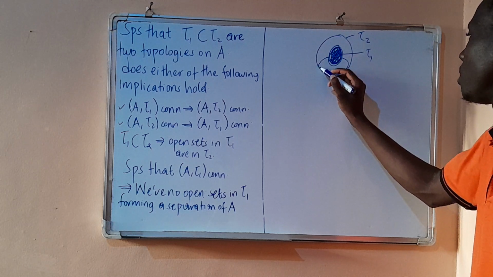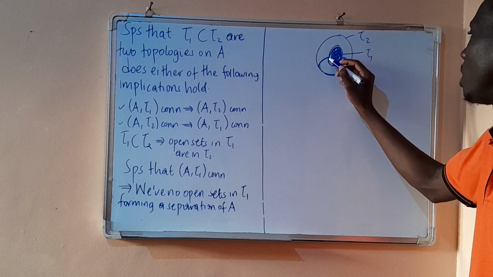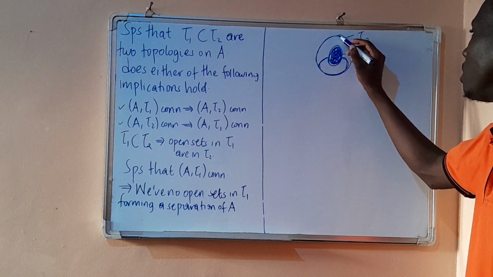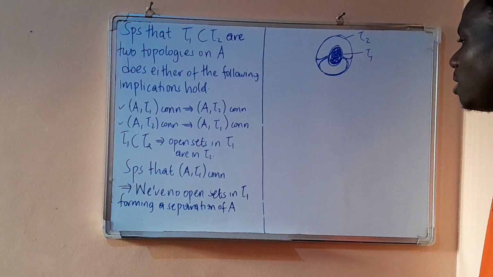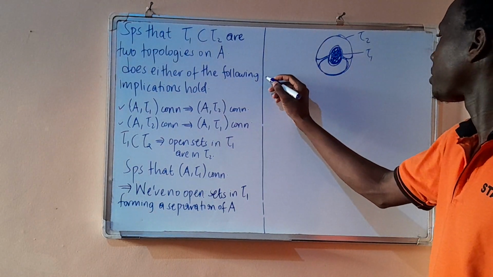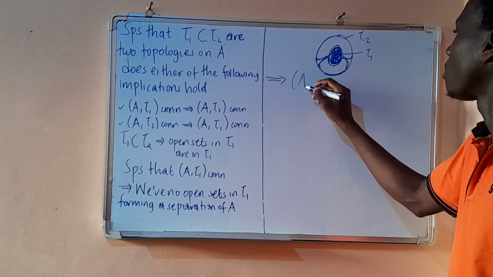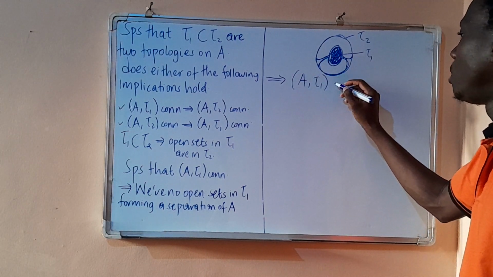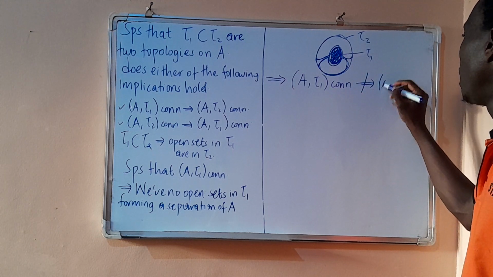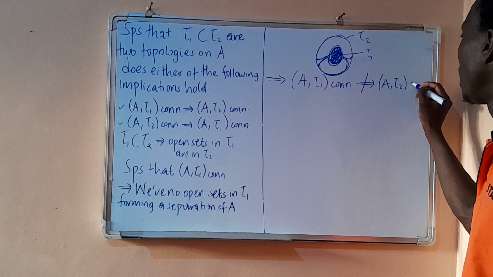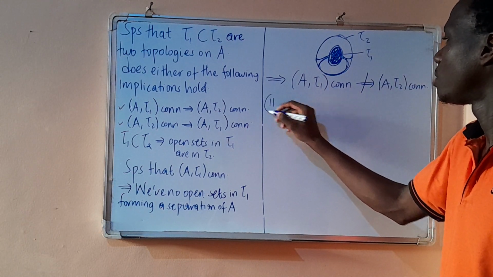We can find this one here, and you can also find another one here in such a way. So this implies that tau 1 connected does not imply that tau 2 is connected.